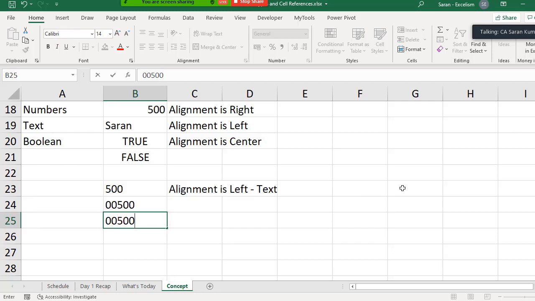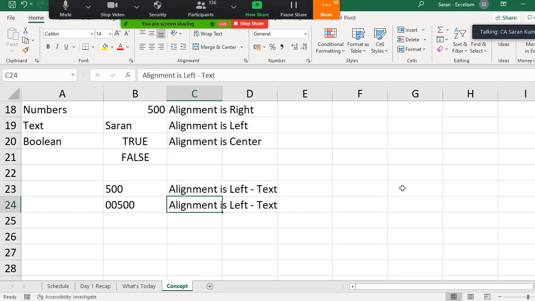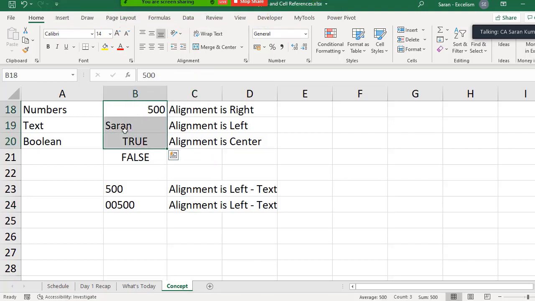But when I put a single quote and leading zeros, it remains as it is. This also has the default alignment left and it is a text. I hope you got some little understanding about what is a number, what is a text and what is a Boolean value.